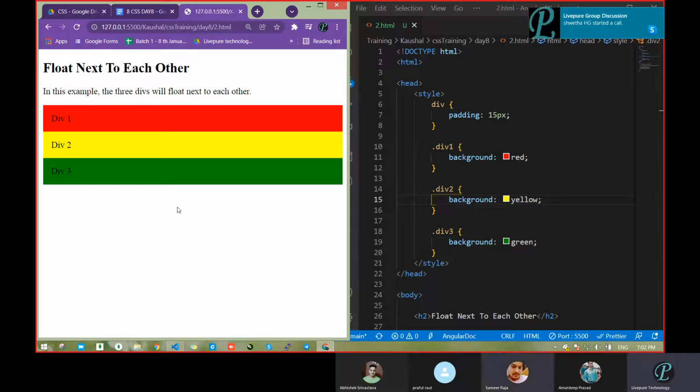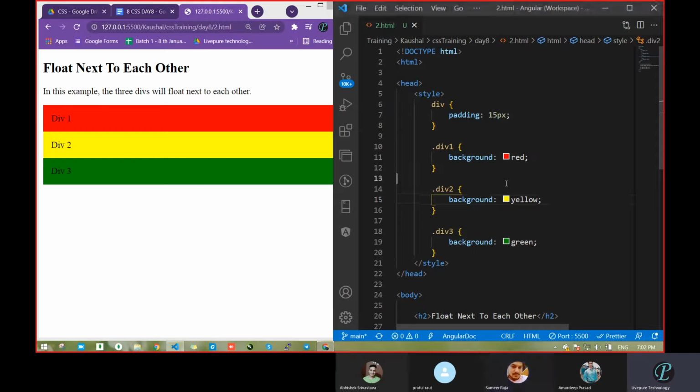What is this? Shweta is starting a call. Oh my God! Everybody is starting a call in a different group. Samir, can you do one thing? Can you join that group discussion batch and tell her to join batch 2? Just enter batch 2 one time also, and let's see whether that class is going on or not. Meanwhile, I will go on with this.